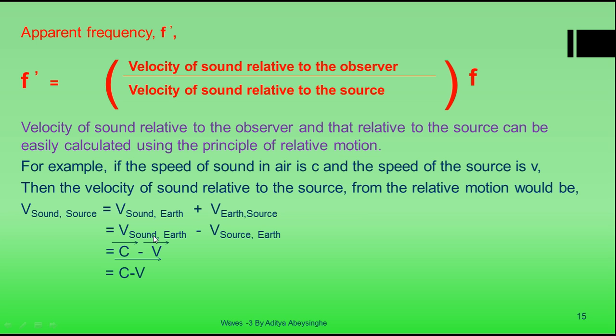So the velocity of the sound relative to the Earth is c, and we use this principle because we know only the velocity of the source relative to the Earth, not the velocity of the Earth relative to the source.